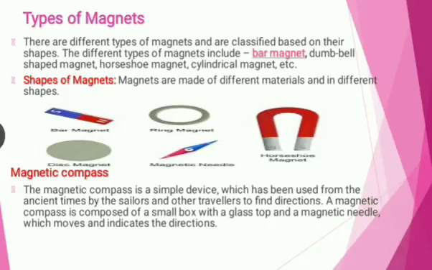Types of magnets. Different types of magnets are classified based upon their shape. The different types of magnets include bar magnet, dumbbell shaped magnet, horseshoe magnet, cylindrical magnet, etc. Shape of magnets. Magnets are made of different materials and in different shapes.